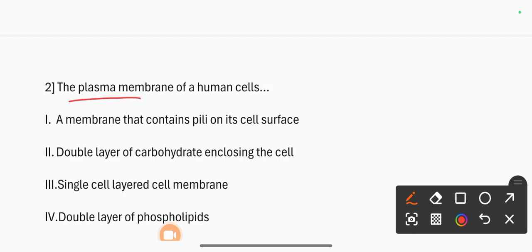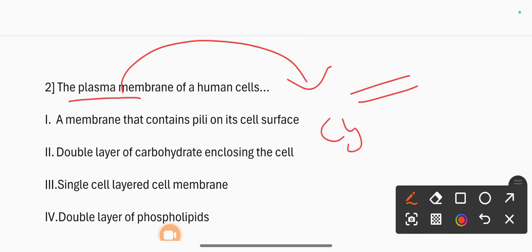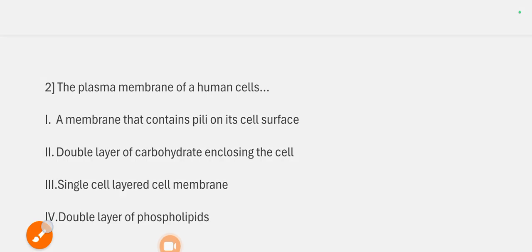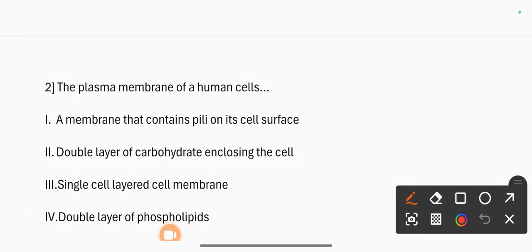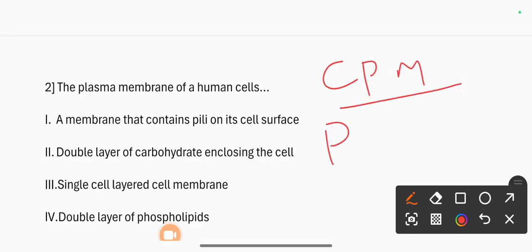The plasma membrane in human cells is a double layer of phospholipids, also known as the cytoplasmic membrane, and consists of a phospholipid bilayer. It is embedded with proteins.